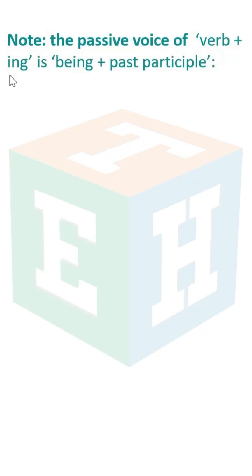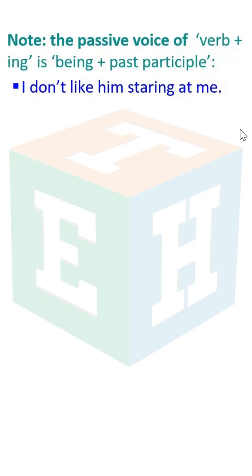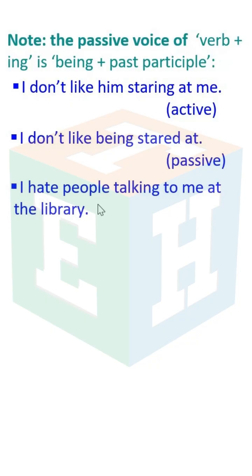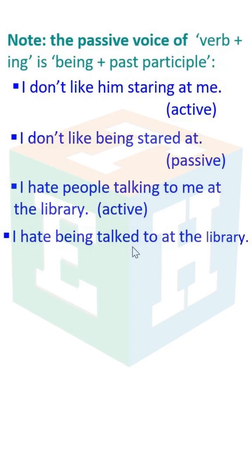Note, the passive voice of verb plus ing is being plus past participle. I don't like him staring at me. This is active. I don't like being stared at. Passive. I hate people talking to me at the library. This is active. I hate being talked to at the library. Passive.